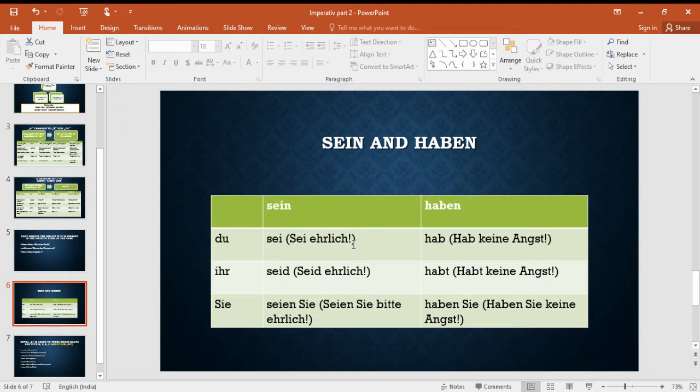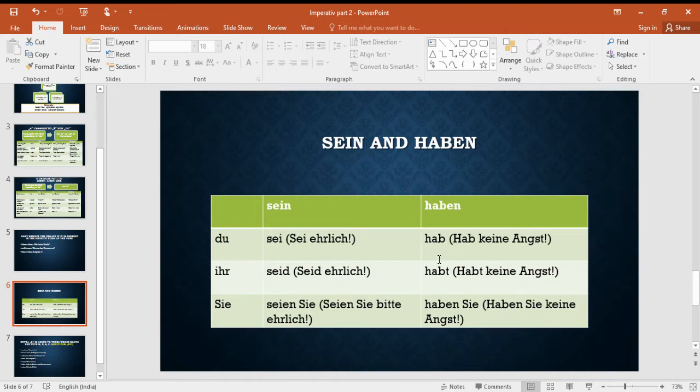Sei ehrlich. Be honest. Be honest is also an advice, an imperative sentence. Here the form is seid. Seid ehrlich. And for Sie, seien. The form is seien, not sein. An extra e is there. So for example, seien Sie bitte ehrlich. Please be honest. So here Sie is also there. For wir also it is seien wir ehrlich. Let us be honest.